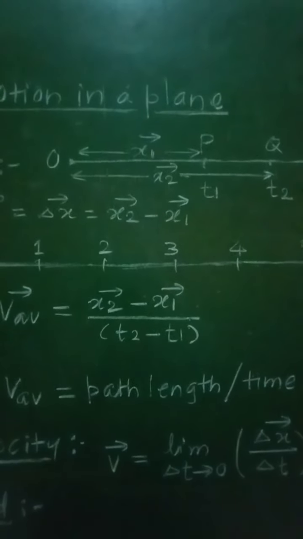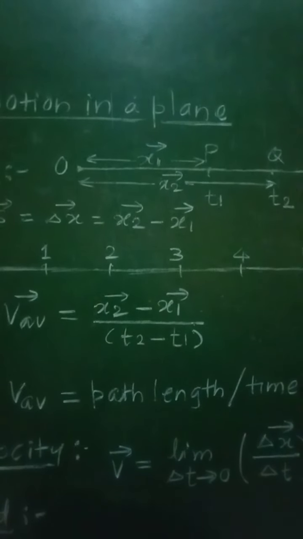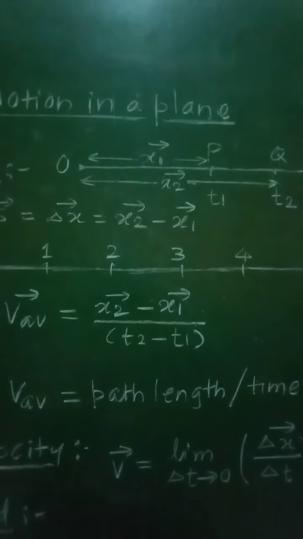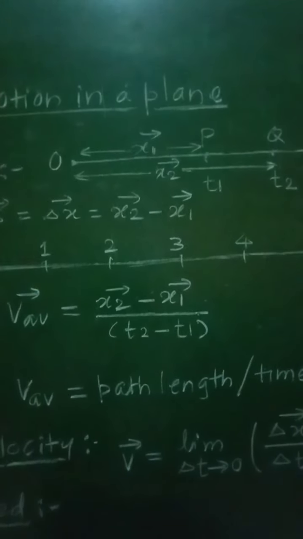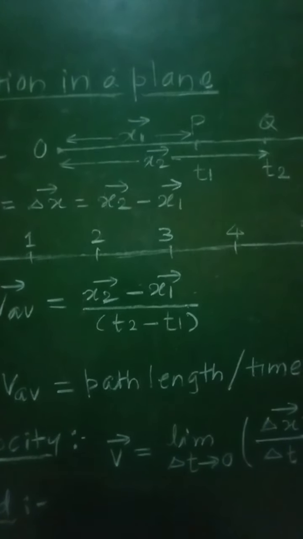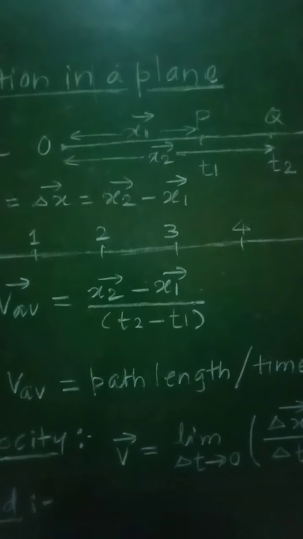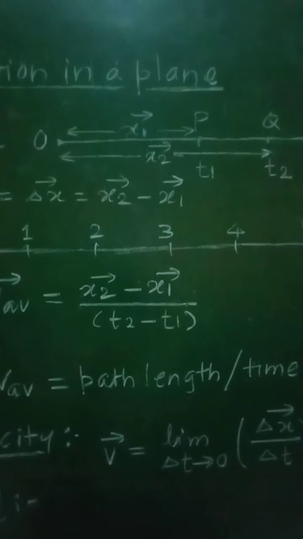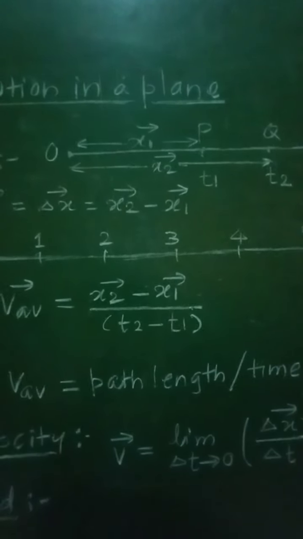So x1 and x2, these two vectors will represent the position vectors of this object when it is in motion along the positive direction of x-axis at the time intervals t1 and t2. And therefore, from this now we will have to define some of the terms.